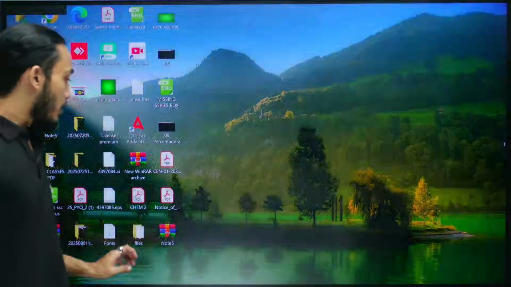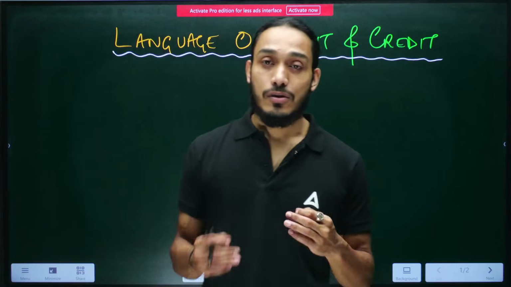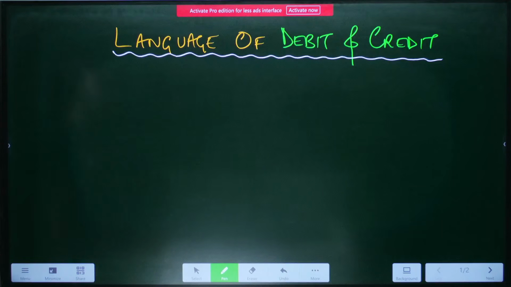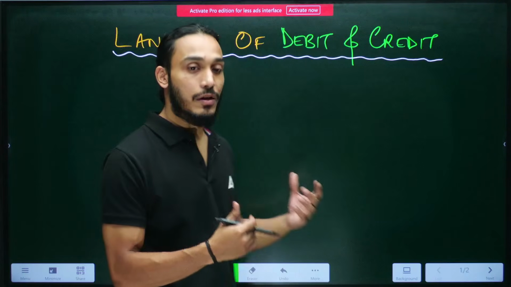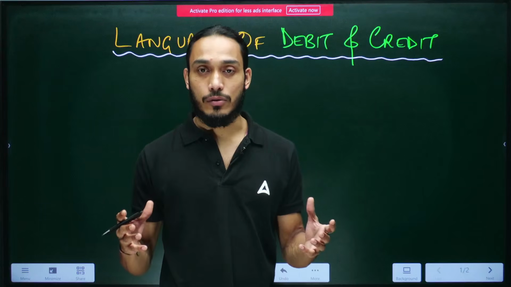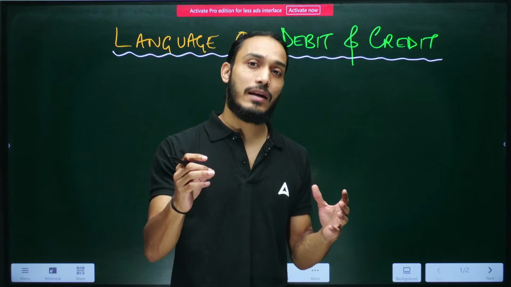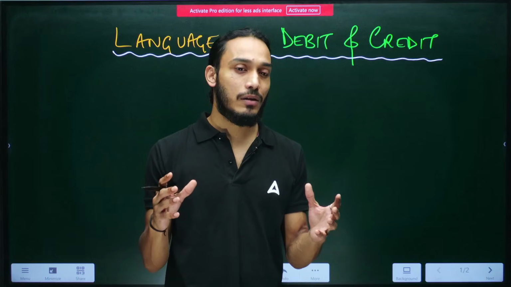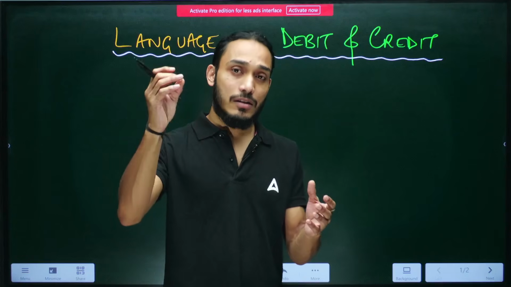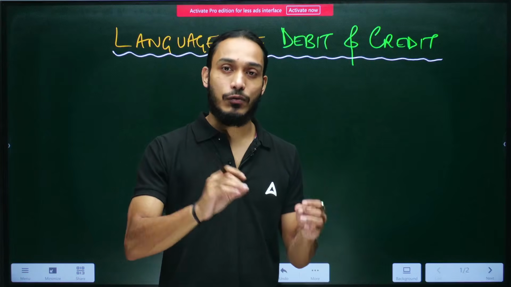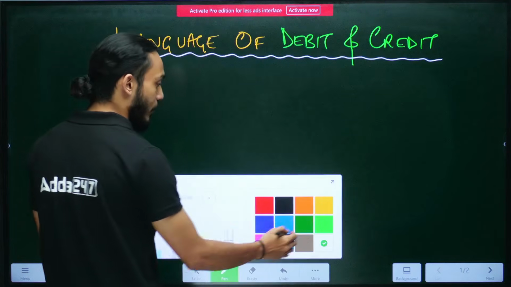All right. Now, having understood this, let's come to the concept of debit and credit. So we need to understand the language of debit and credit. For most of you, this is probably where you might be finding an issue in the concepts that you have about accounting. You might be having difficulties grasping the concept of debit and credit. So I want to make it very easy for you today. This is where I want you to really focus and try to understand the concept, because once you understand it in a way that is really simple, or in a way that has been really simplified just for you, like I'm going to do right now, I assure you that you will understand this not just for the exam but for the rest of your life. So let's go into details about debit and credit.